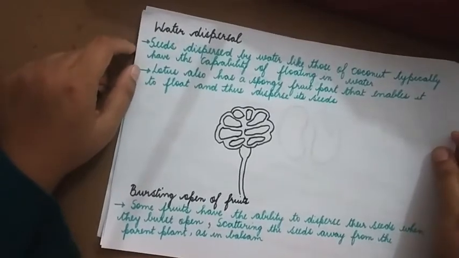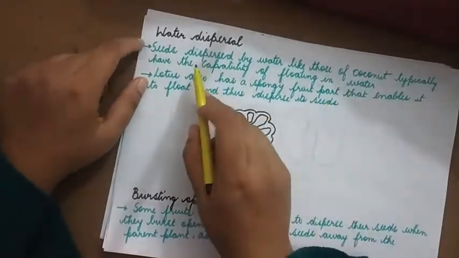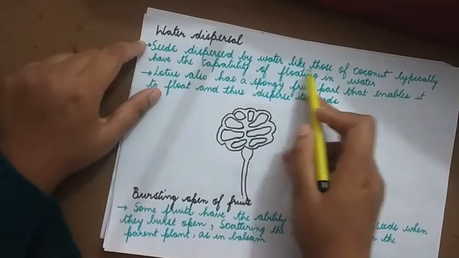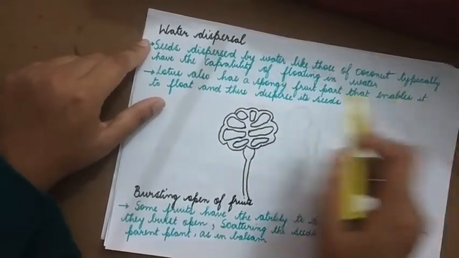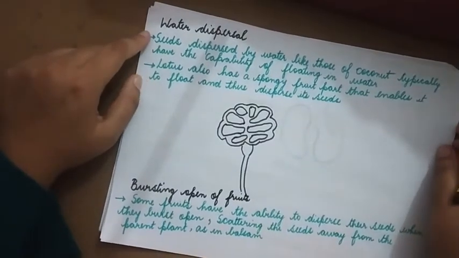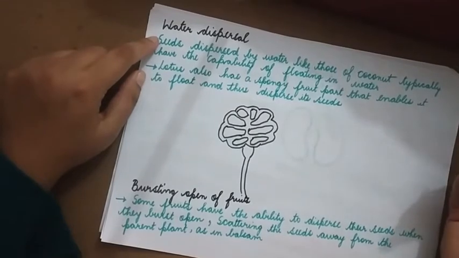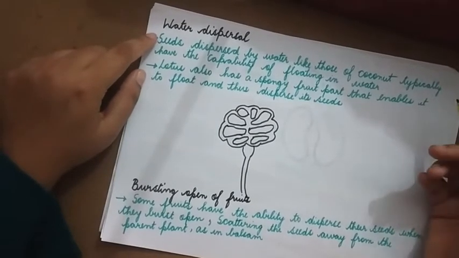Next, moving on to the water dispersal. Seeds dispersed by water, like those of coconut, typically have the capacity to float in water. So usually the seeds that are dispersed by water are light so that they can float in water.